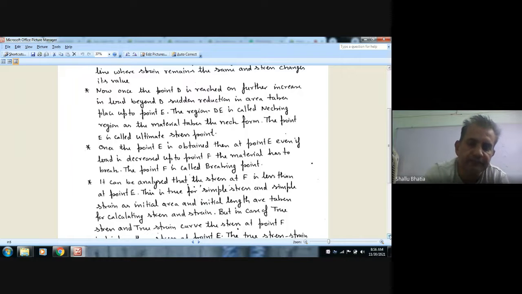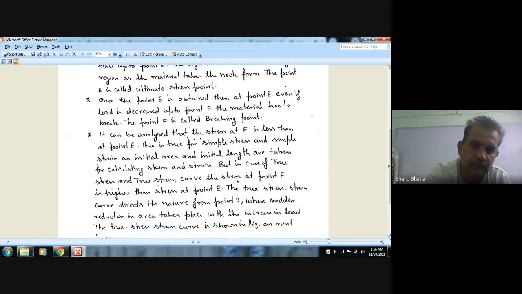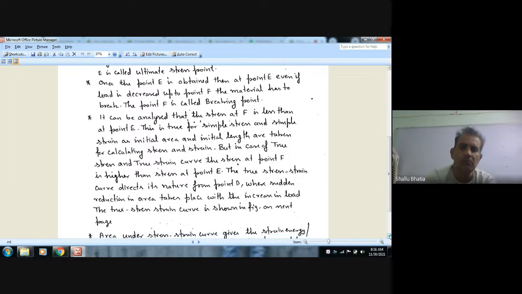When we take true stress and true strain, then the stress at point F is more than the stress at point E, because at point F the cross section area is negligibly small, and in true stress we are taking the instantaneous area, and at point E the cross section area is more than at F.